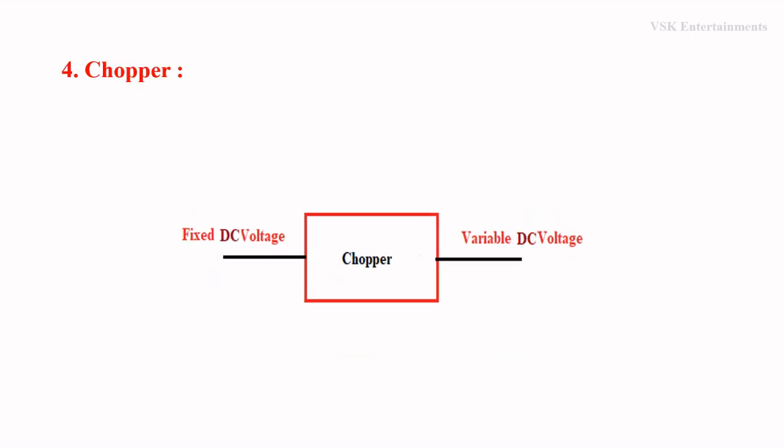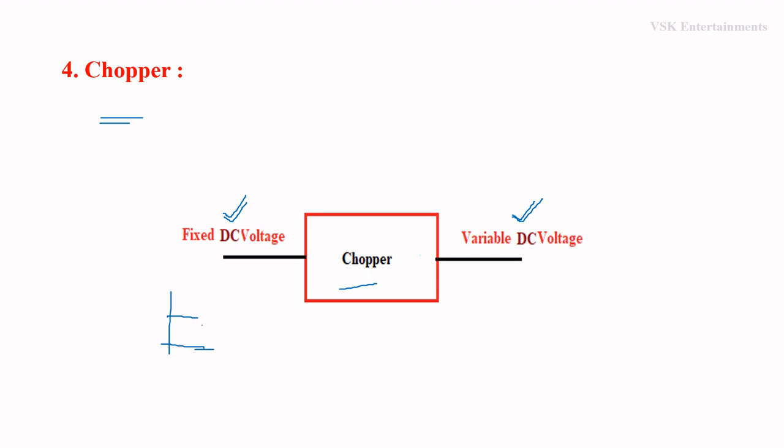Next type of converter is chopper. The concept of chopper is very simple. That is, chopper is a circuit which converts fixed DC voltage to variable DC voltage. That's the concept of chopper. Here fixed DC voltage means the voltage which is having the constant magnitude.